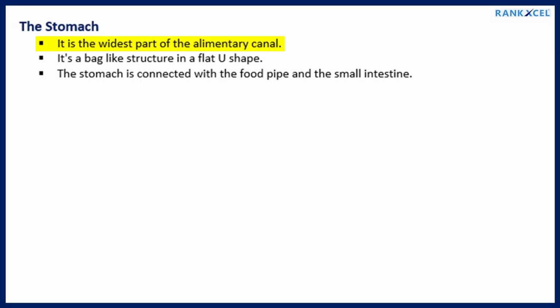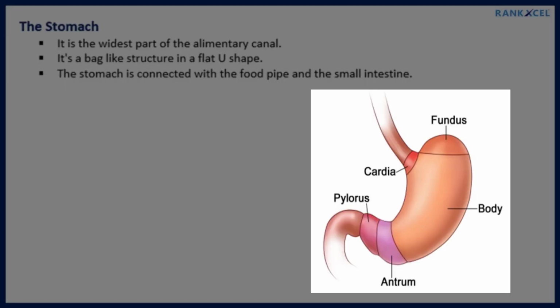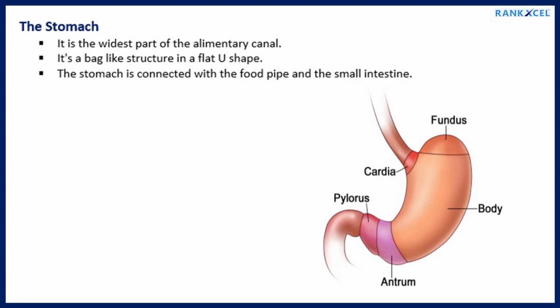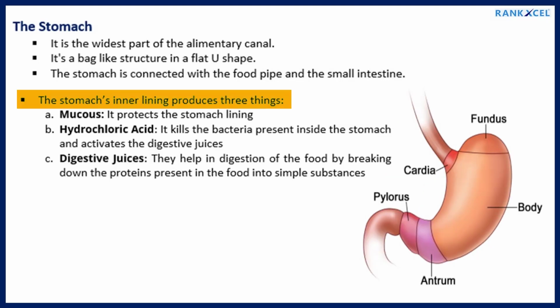Stomach. It is the widest part of the alimentary canal. It's a bag-like structure in a flat U shape. The stomach is connected with the food pipe and the small intestine. The stomach's inner lining produces three things. A. Mucus, it protects the stomach lining.